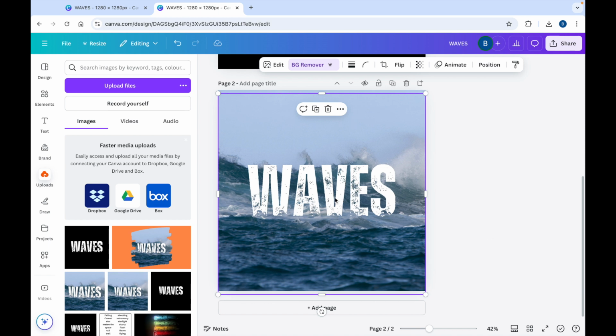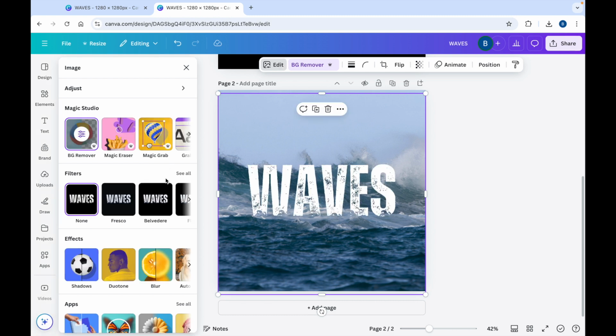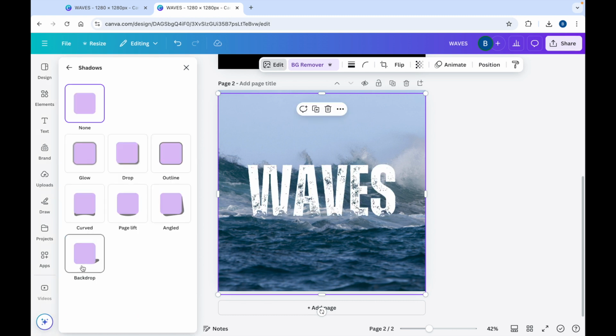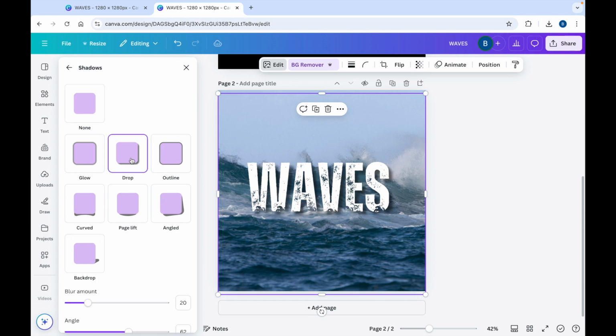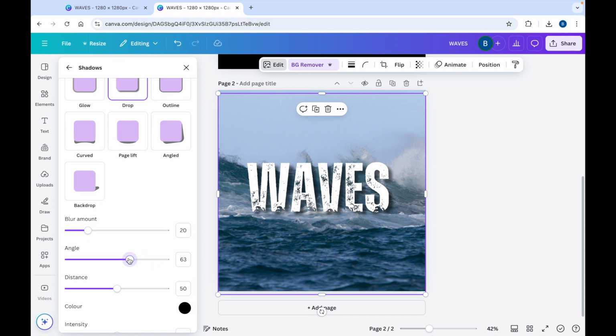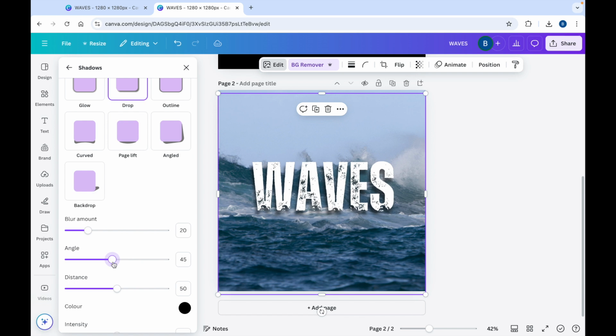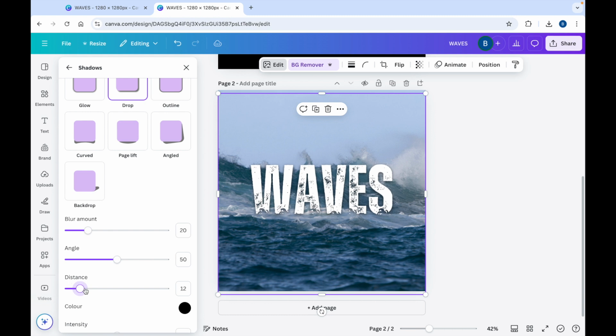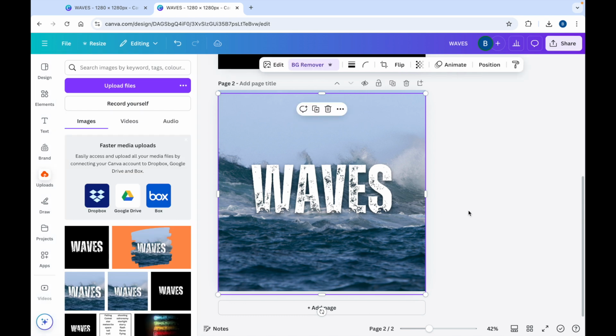And you can also click Edit and perhaps go to Shadows and add a little bit of a drop shadow down the bottom of the image so you can change the angle so it's right at the bottom on 50. Perhaps change the distance slightly so it's a bit closer. And the blur amount, you can add that in if you feel it looks better.